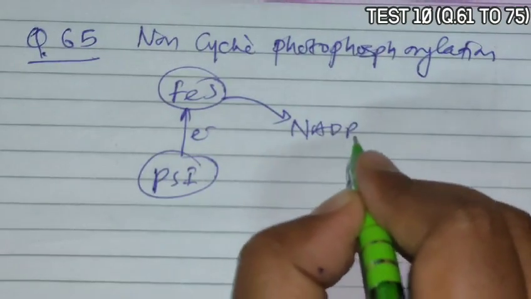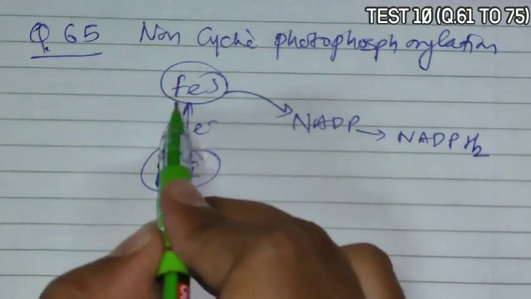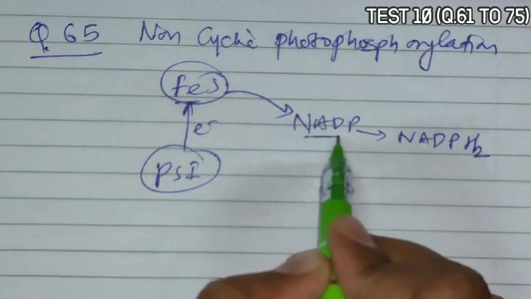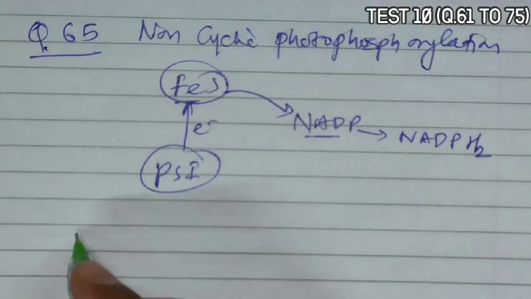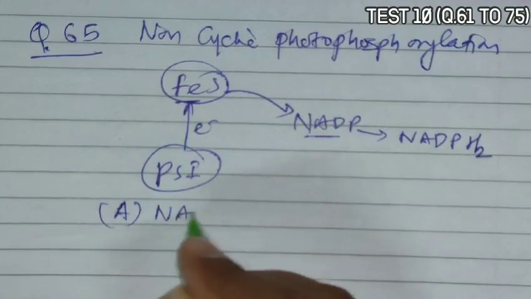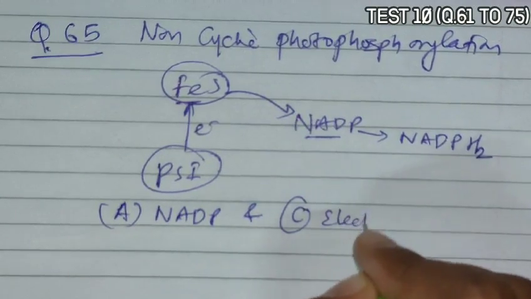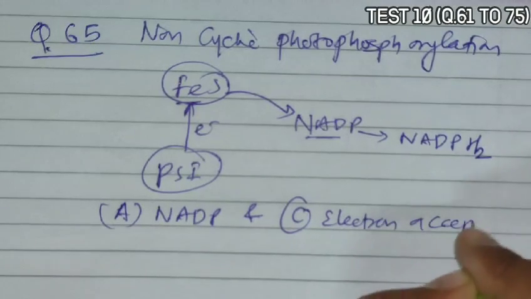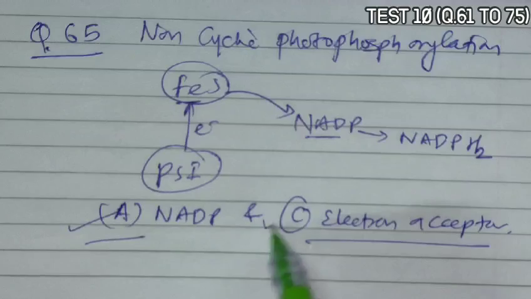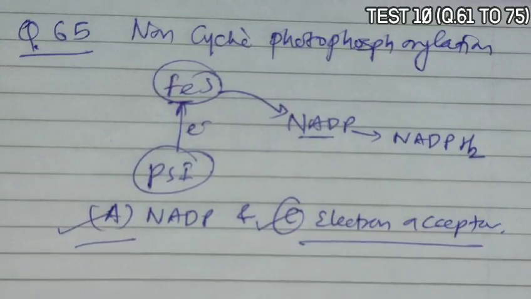So this NADP will form NADPH2. Here this is the electron acceptor, and this is the ultimate NADP. So in question 65 two answers are possible, A, NADP, and C, electron acceptor. Both can be correct answers for non-cyclic photophosphorylation.